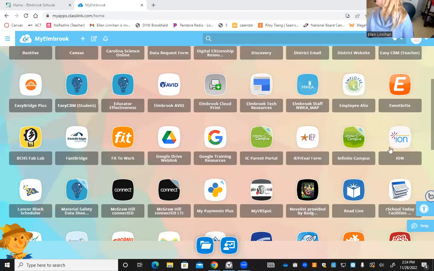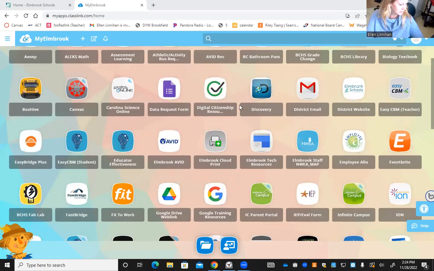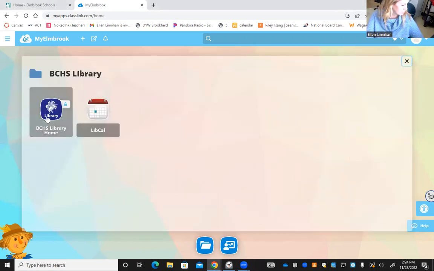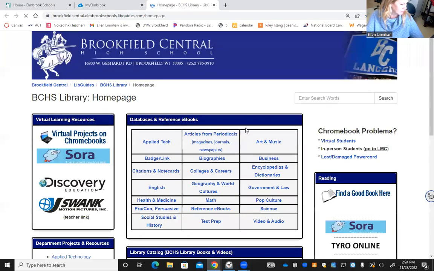Okay, so I'm going to talk you through how to find your good sources for your speech. Okay, everybody with me? We're all in the school library page right now. Everybody with me so far? We're on the My Elmbrook. We clicked on our school library page. Open that up. In the center of the page here, there's this grid. We're going to click on articles from periodicals because that's what we want.